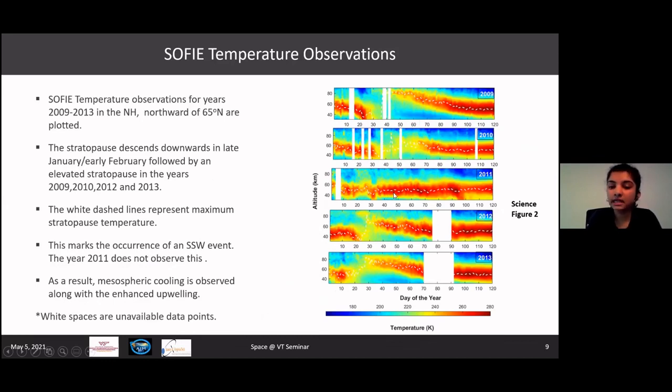In 2011, we see that the stratopause is much more stable without any breakage. In 2012, again, there is an elevation to a height higher than its usual climatological height. Same is the case for 2013. But in 2009 and in 2013, we see that the elevation is much more, and it happens more rapidly, denoting the fact that 2009 and 2013 are years with very strong SSW events.